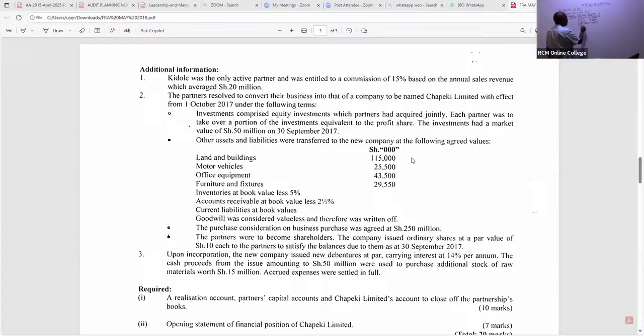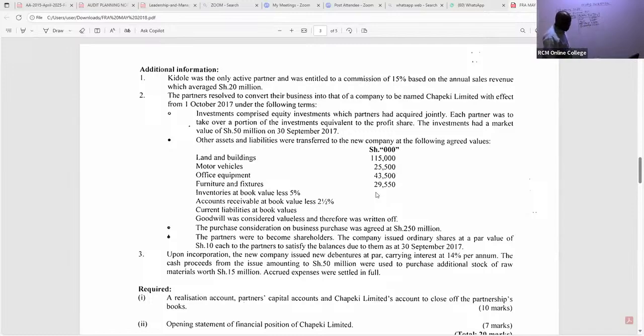Remember, we are looking at these agreed values, fair value. So that is 29,550.